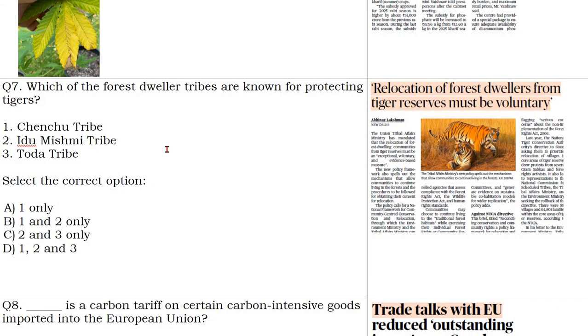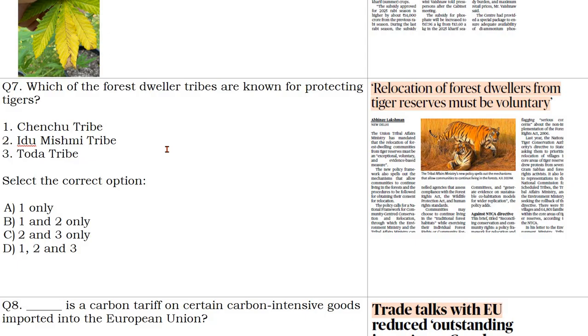Now come to question number 7. It is based upon the news relocation of forest dwellers from tiger reserve must be voluntary. That is, there are so many tiger reserves after Project Tiger which came in 1973, and in tiger reserve whether a tribe could live or not live. So in India, if you will see, there are certain tribes who have been the traditional or historic protectors of tigers. So I have given that only, which of the forest dwellers tribe are known for protecting tigers.